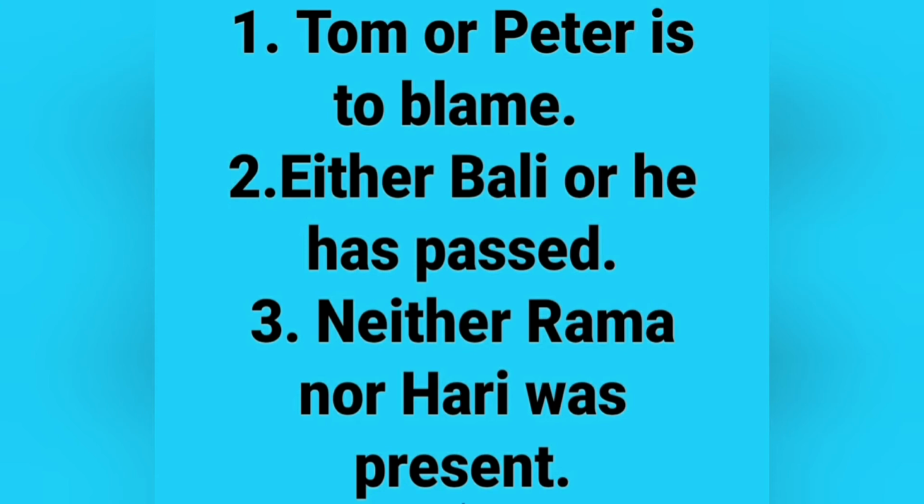Next, either Bali or he was past. Here we have two subjects, Bali or he. Both are joined with or, so we use here singular verb has. Next, neither Rama nor Hari was present. Here we have two subjects, Rama and Hari, and both are connected with neither and nor. So we use here singular verb was. So the answer is neither Rama nor Hari was present.